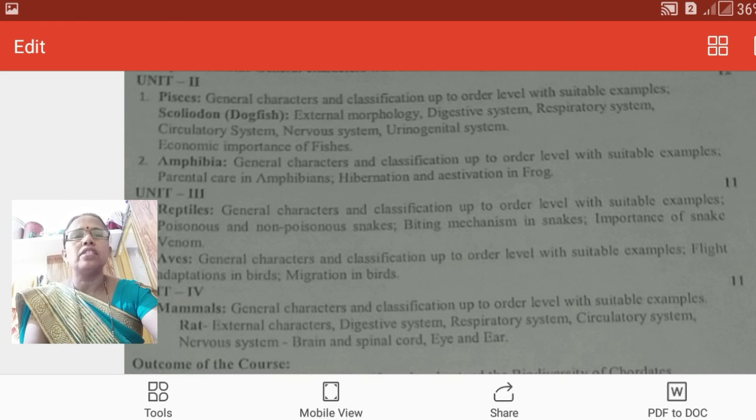In this we also studied the general characters and classification up to order level with suitable examples, and also characteristics like parental care in amphibians, hibernation and estivation, that is, winter sleep and summer sleep.